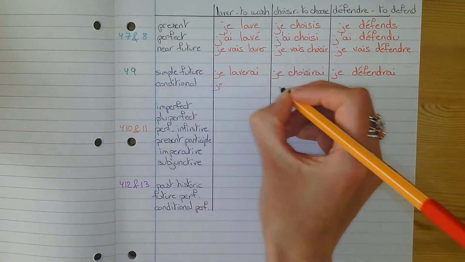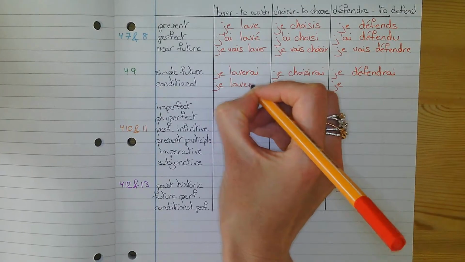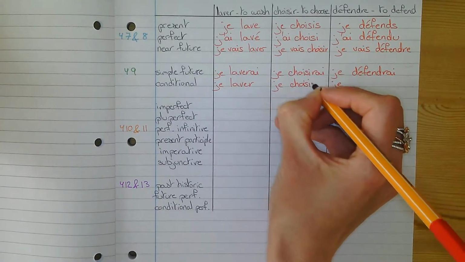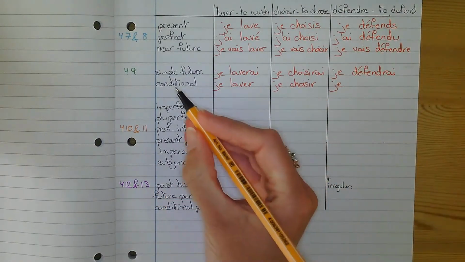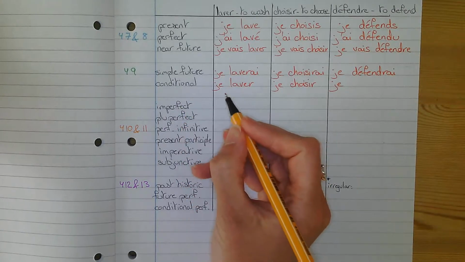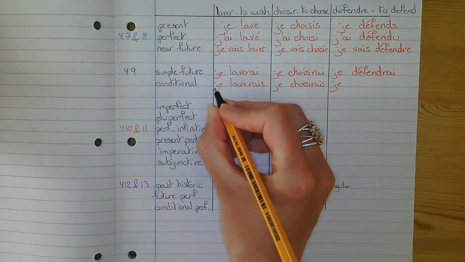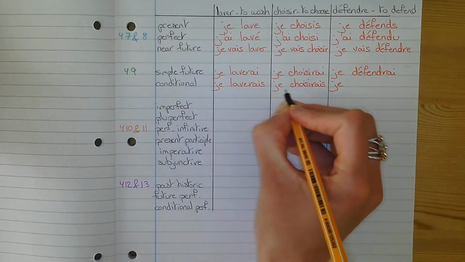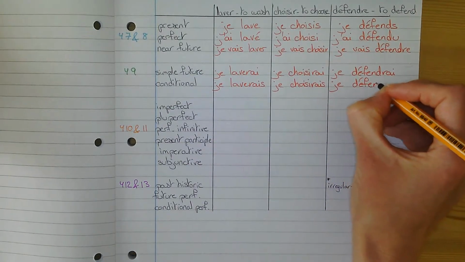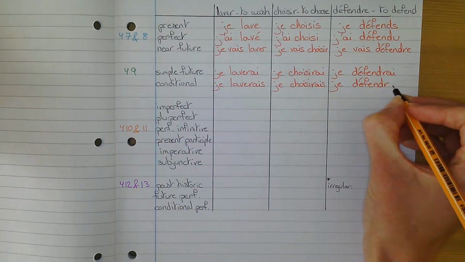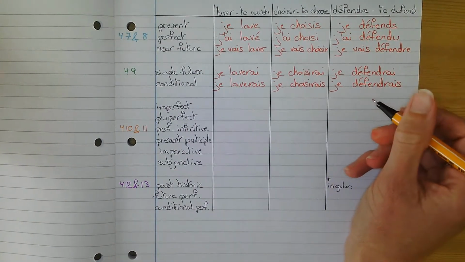Same drill almost for the conditional, so you put your je each time. Once again, you put your infinitive here, exactly like that, no need to make any changes, but you add this time the conditional ending for je each time, so that's AIS, and that's I would wash, and I would choose, je laverais, je choisirais. Once again here, the only little tweak you need to be careful about is that you take off the E, but the ending remains the same, AIS, je défendrais, I would defend.